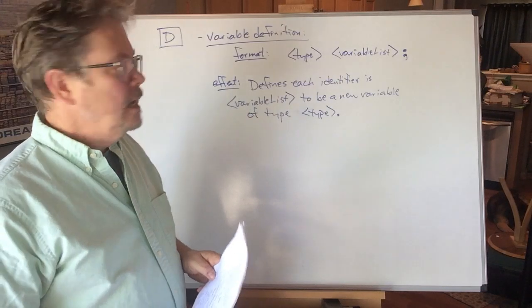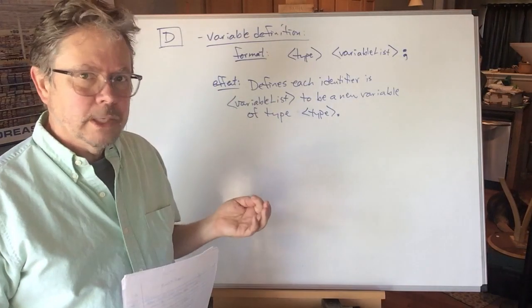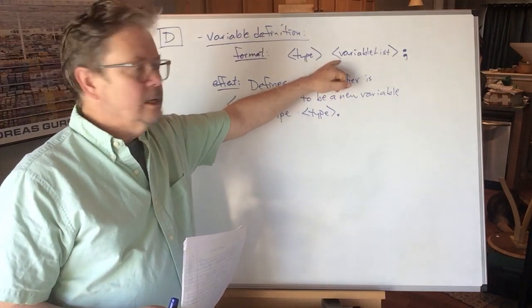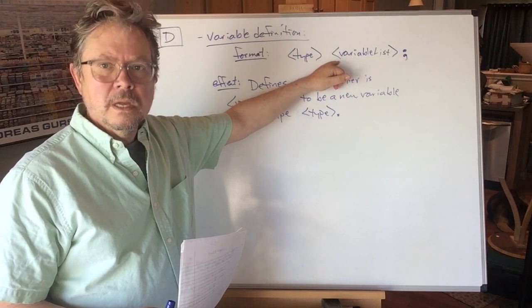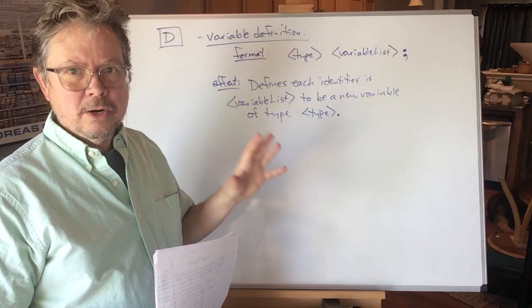How exciting. To get a little more technical about it and to refer back to earlier pictures, technically what it's doing behind the scenes is associating each one of the identifiers in the variable list with a specific memory location inside our program.